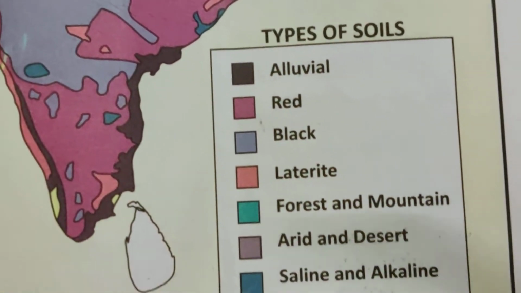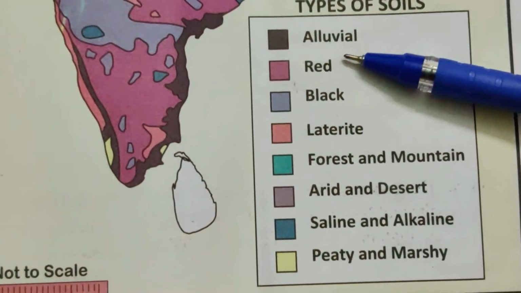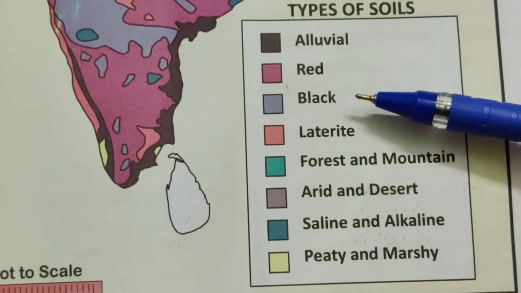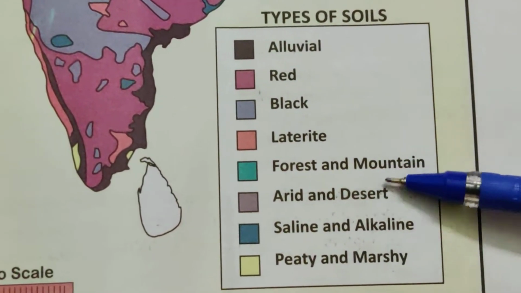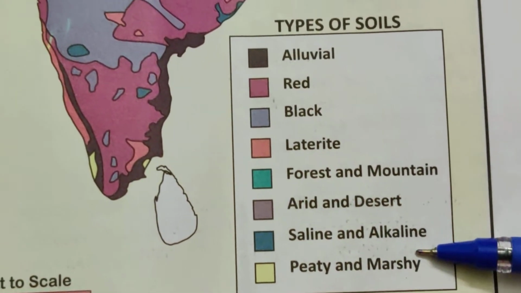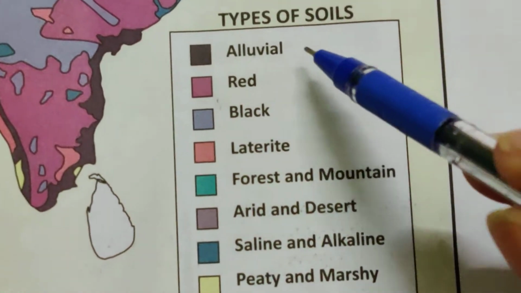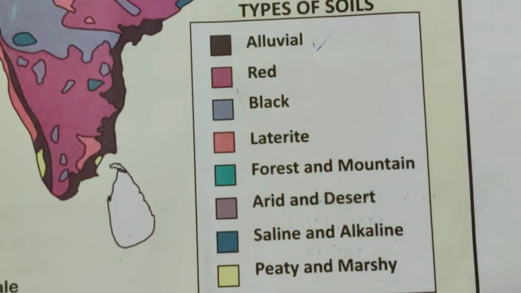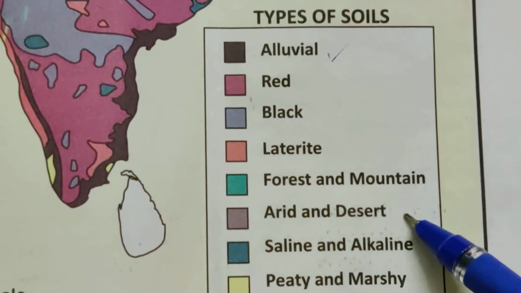Look at this. This is the key. What are the types of soils? We have alluvial soil, red soil, black soil, laterite soil, forest and mountain soil, arid and desert soil, saline and alkaline soil, and peaty and marshy soils. Now the map question is to locate alluvial soil and black soil. Now they're asking about the desert soil too.